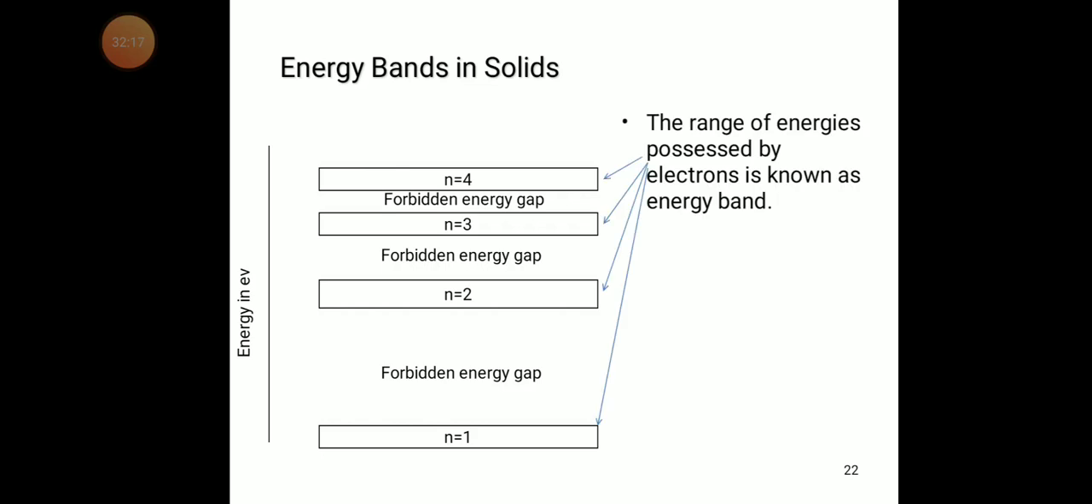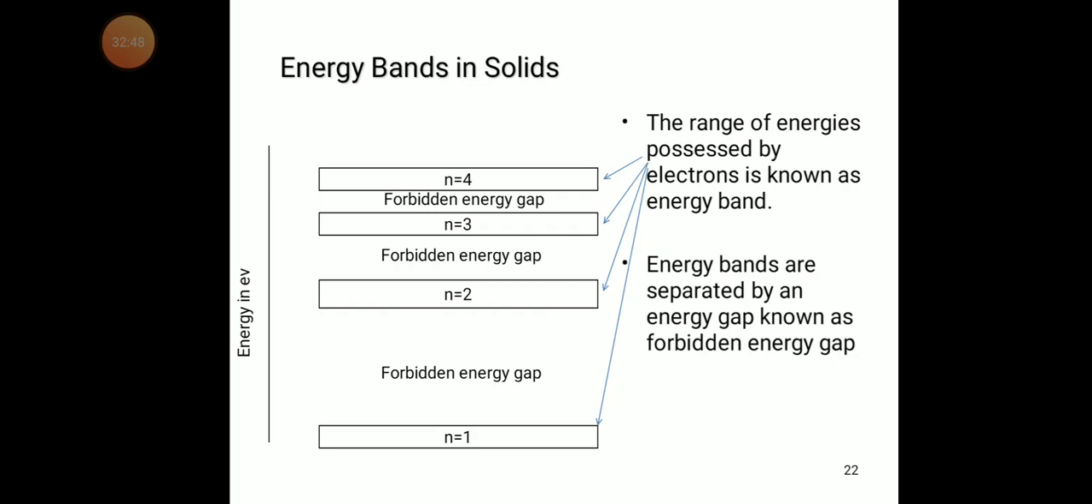The range of energies possessed by electrons is known as the energy band. So the meaning of energy band is the different ranges of energies possessed by electrons.